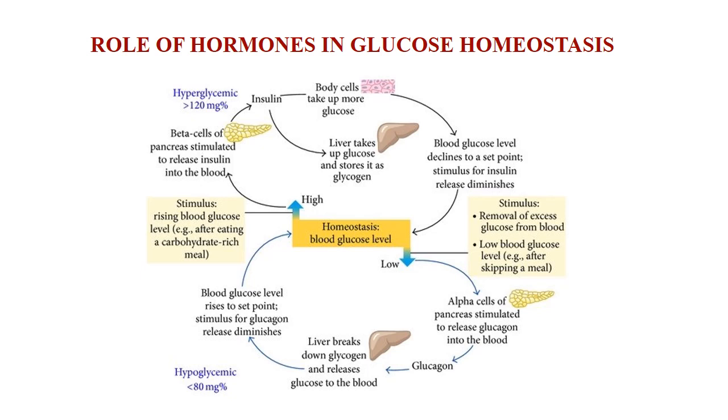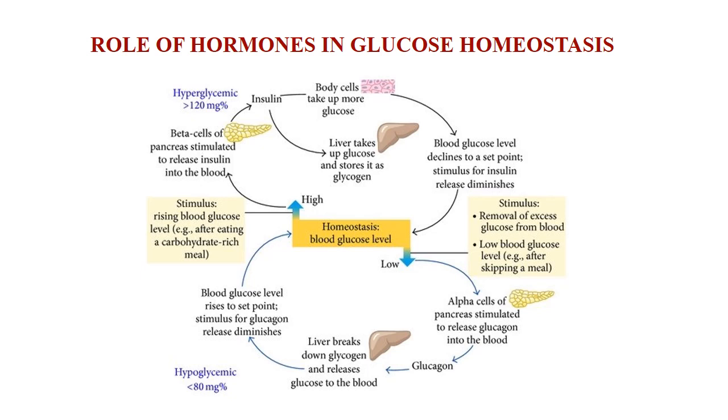In that case, the alpha cells of the islets of Langerhans of the pancreas get stimulated, and this stimulation releases the glucagon hormone from the alpha cells of the islets of Langerhans into the bloodstream.